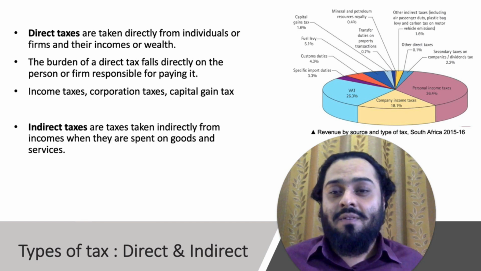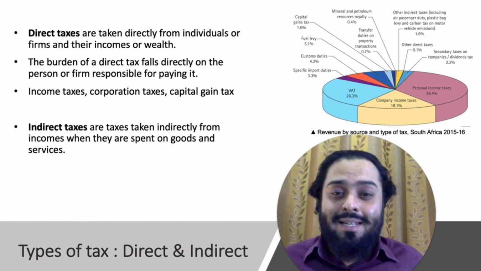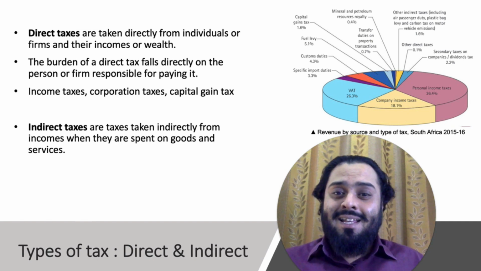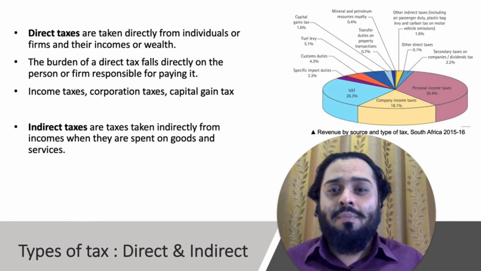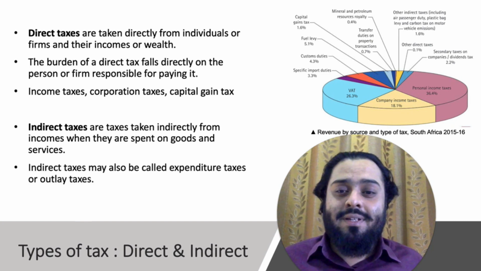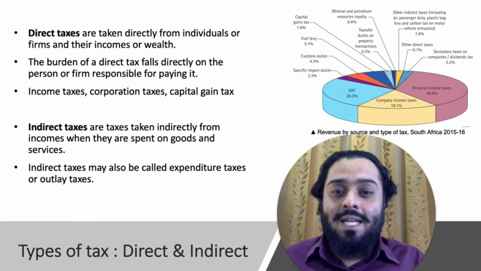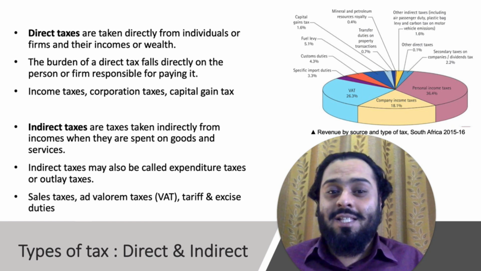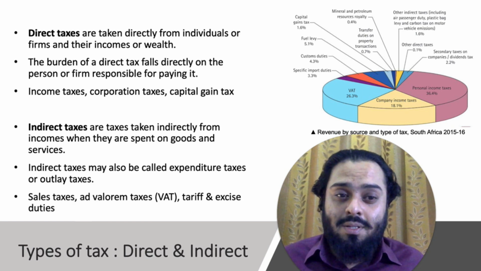The next kind of tax is indirect tax. Indirect taxes are taken indirectly from income when they spend on goods and services. Examples of indirect tax are things like VAT, GST, sales tax, tariffs and excise duties, and so on.